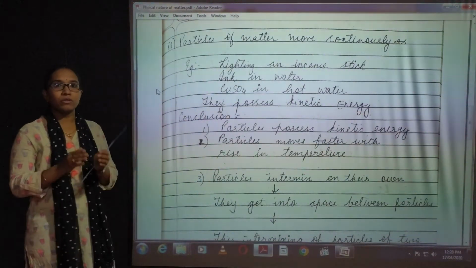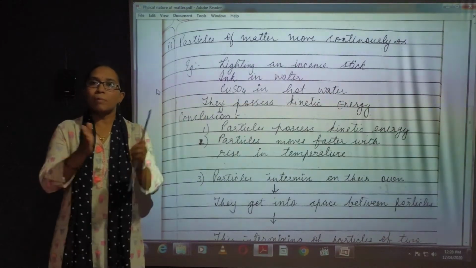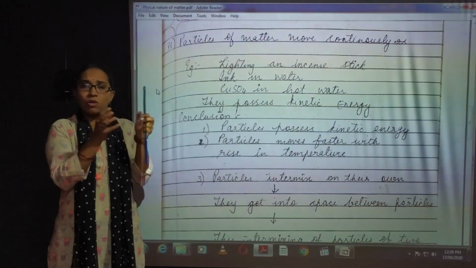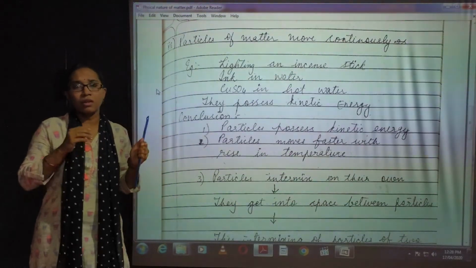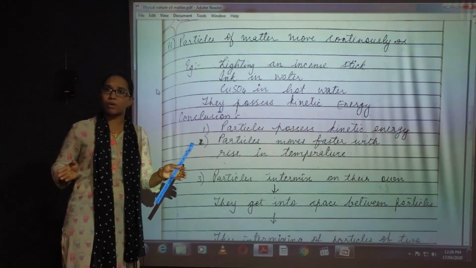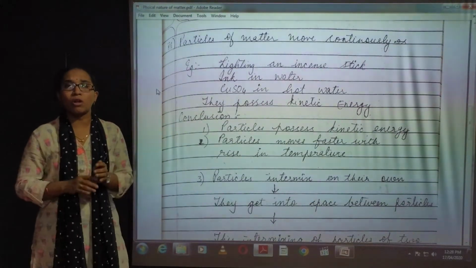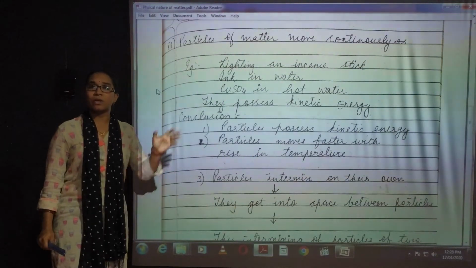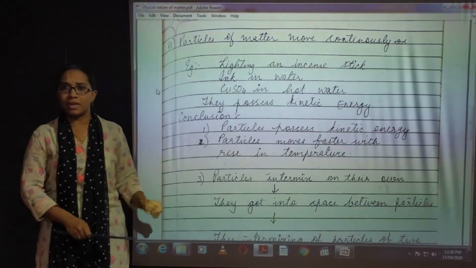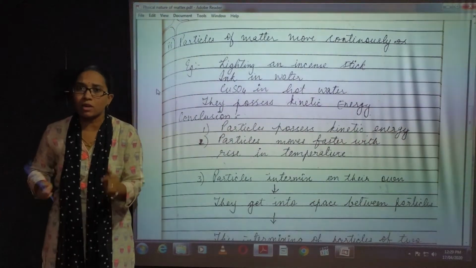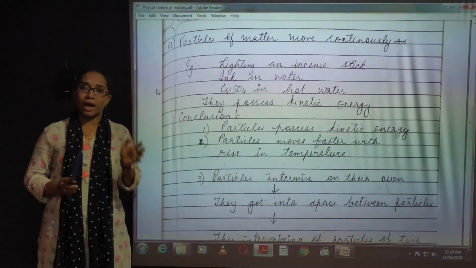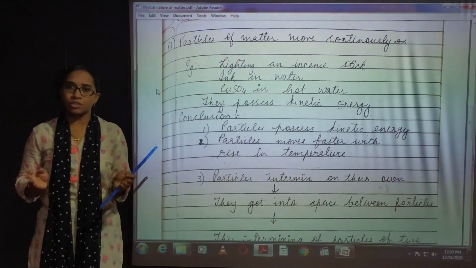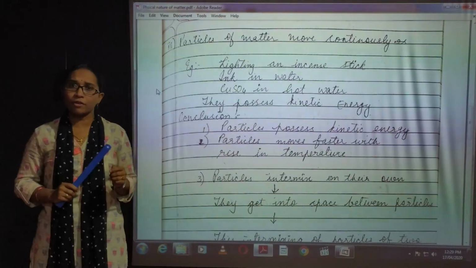Suppose I have... you know that in liquids the molecules are a bit far away from each other. In solids, the molecules are very intact, very closely packed with one another. In liquid, the molecules are far away from each other. In gaseous form, the molecules are very far away from each other. So the intermolecular space in solids is very less. The intermolecular space in liquid molecules is high, and it is maximum in the gaseous state of matter.